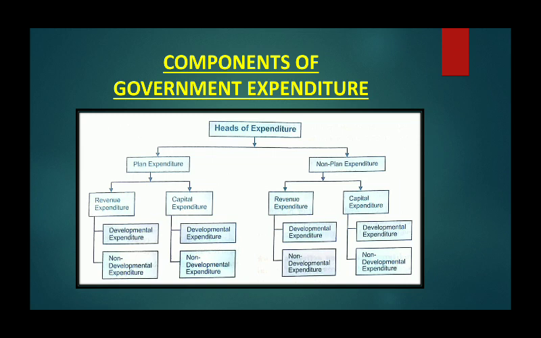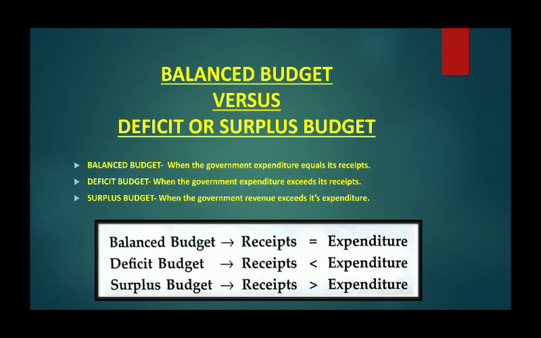So in that way we can understand the total expenditure of the government is also capital or revenue, just like the total receipt. Moving to the next part of the chapter, which is balanced budget versus deficit or surplus budget.